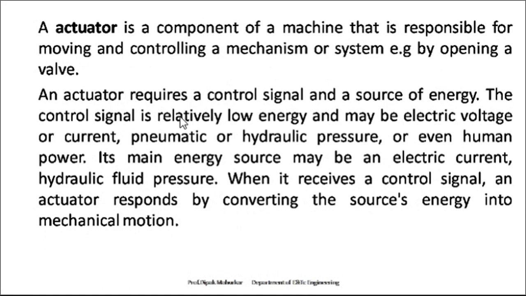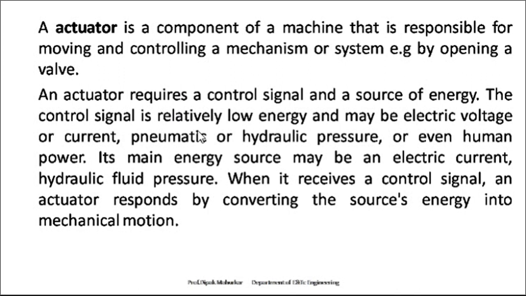Then the next terminology is the actuators. An actuator is the component of a machine that is responsible for moving and controlling a mechanism or a system, for example, by opening a valve. The actuator requires a control signal and a source of energy.